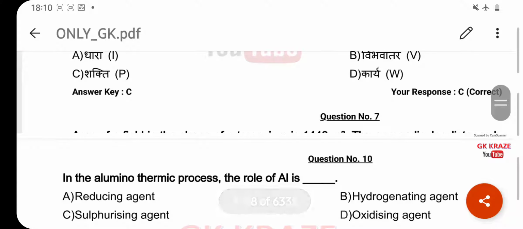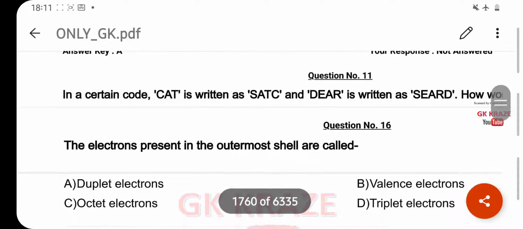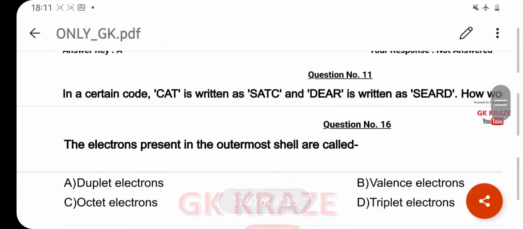In the aluminothermic process, the role of aluminum is? Your right answer is reducing agent. Option A. The electrons present in the outermost shell are called? Your right answer is valence electron. Option B.